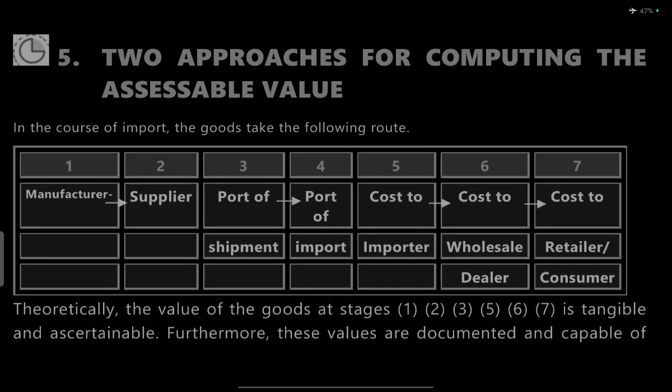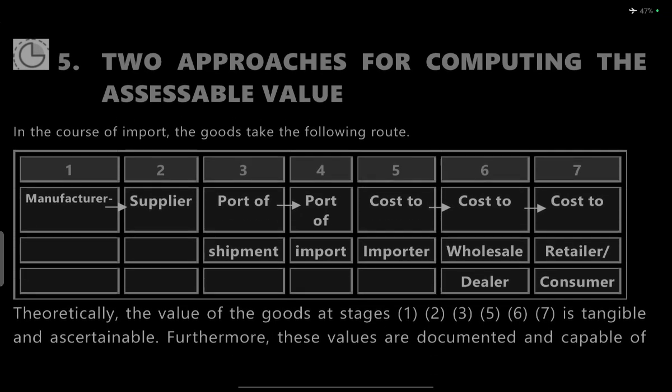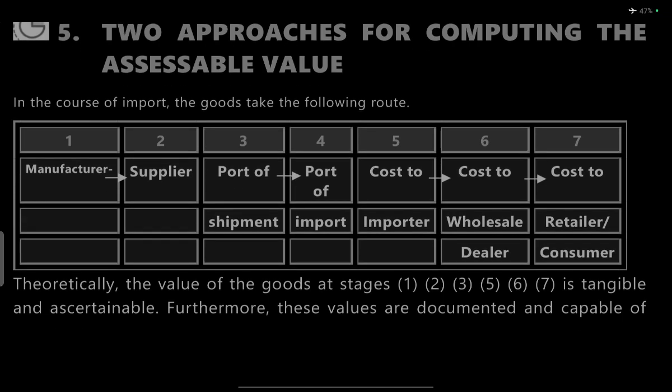There are two approaches to compute the assessable value. In the course of import, the goods move through the following stages: manufacturer to supplier, then supplier to port of shipment, then port of shipment to port of importer, then cost to importer, cost to wholesale dealer, and cost to retail customer.